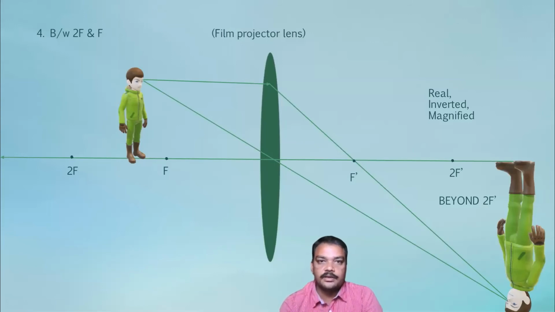This lens is used in a film projector. In a film projector, a reel is placed at the appropriate distance and its image is projected on the screen bigger.